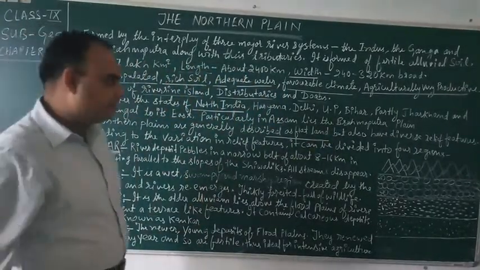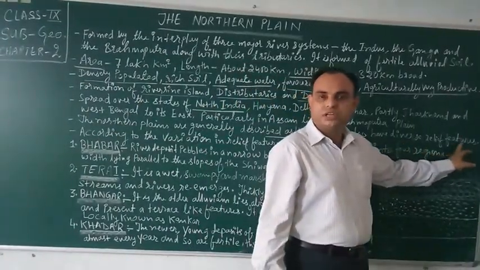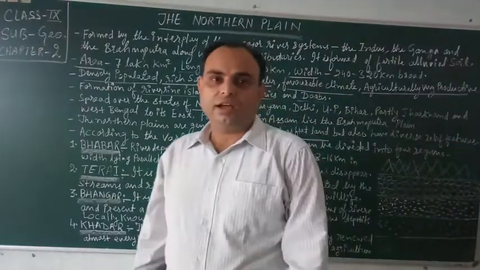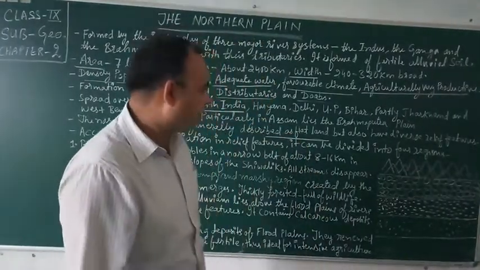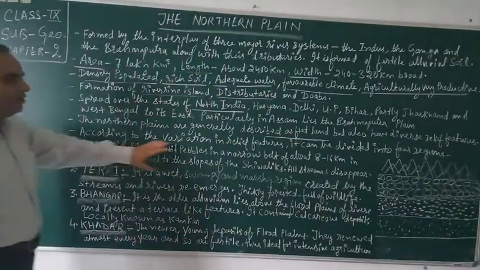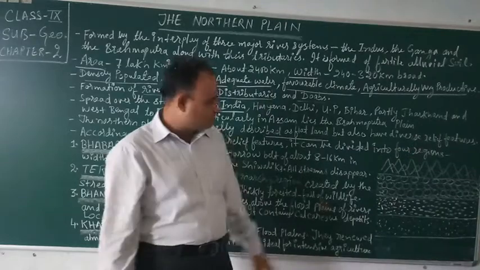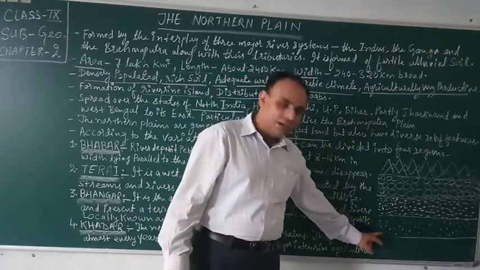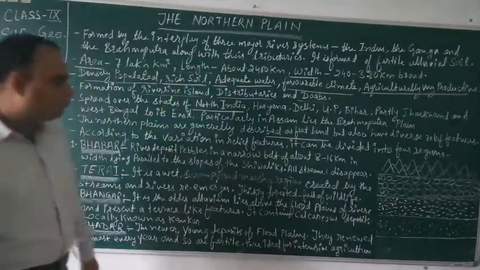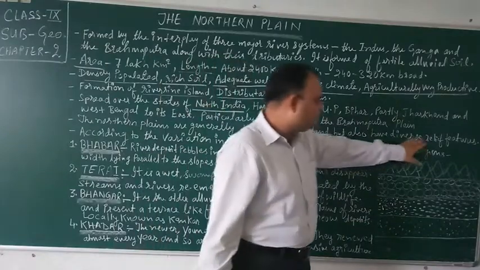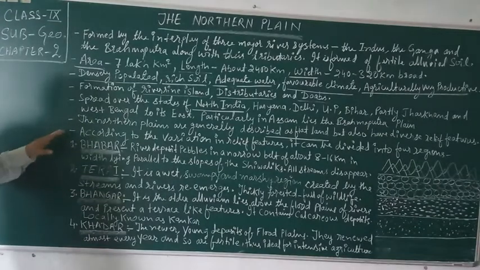But again in this flat land, it also has diverse relief features. In plain land, flat land, different features are also seen. According to the variations in relief features, it can be divided into 4 regions. With the help of this figure, I will try to explain all the variations, diverse relief features. One by one we will see.